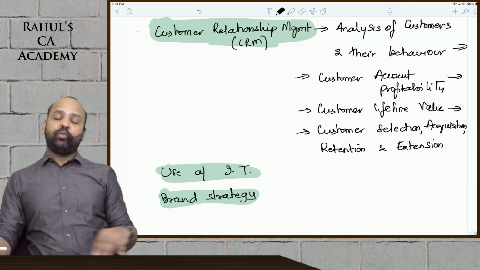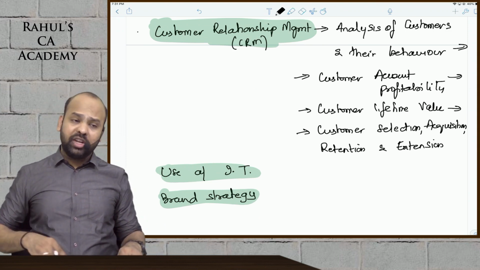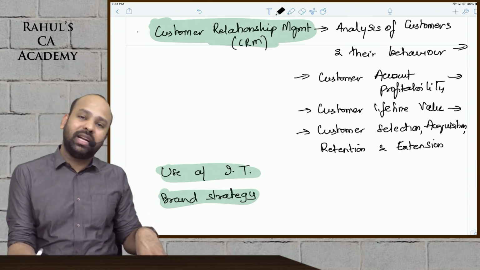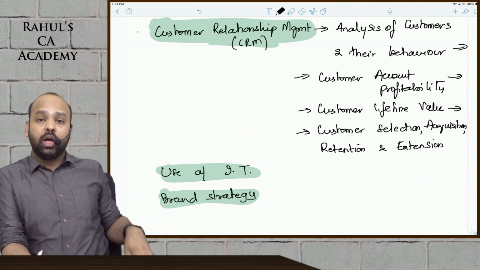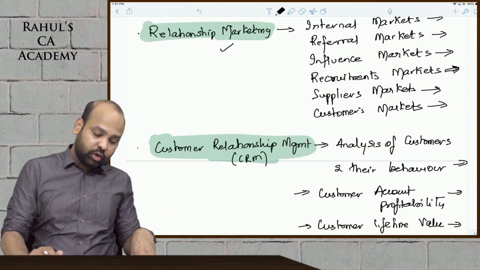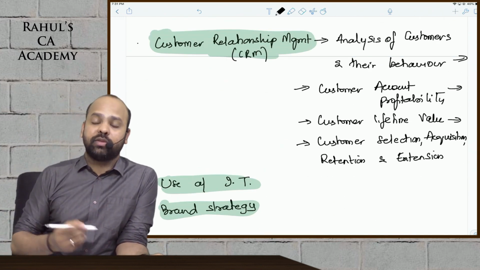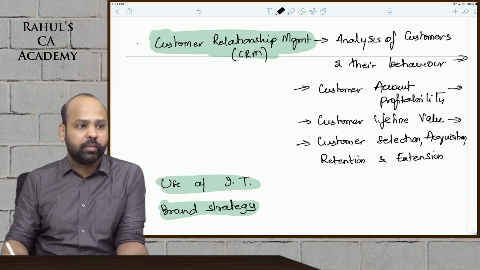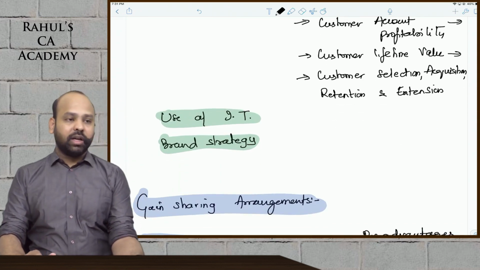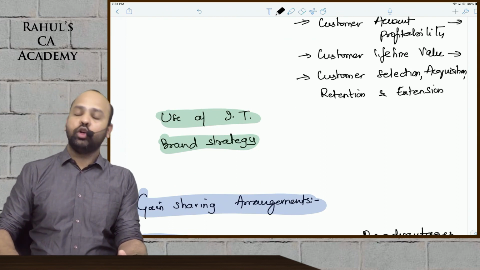Under supplier, beta, we spoke about supplier strategy as such, guys. Relationship with supplier, and then how can we use information technology under customer, beta, that is downstream supply chain. We spoke about the relationship marketing as such, guys, and then, beta, we spoke about the 6 markets model, guys. And then we spoke about customer relationship management, very important: analysis of consumers and their behaviors, customer account profitability, customer lifetime value, customer selection, analysis, retention, and extension. Finally, beta, we've spoken about how can we use information technology, guys, and the branding of the organization.